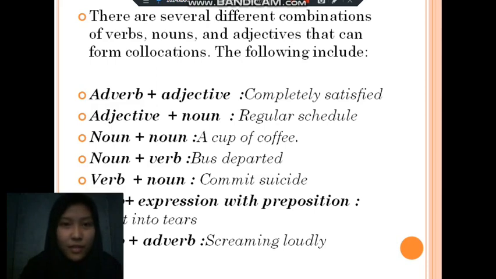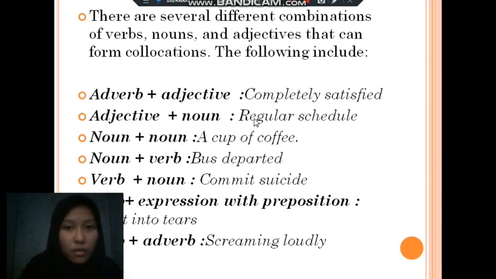There are several different combinations of verb, noun, and adjective that come from collocation. Jadi ada beberapa macam dari collocation. Yang pertama, adverb plus adjective. Contohnya completely satisfied, completely benar-benar memuaskan, completely contoh from adverb, satisfied example from adjective. Second, adjective plus noun.